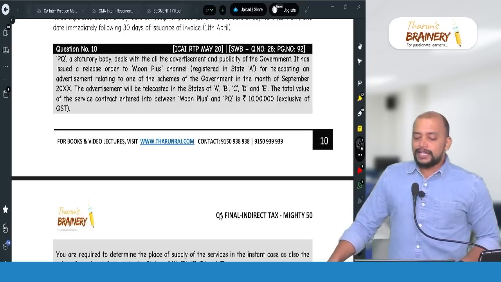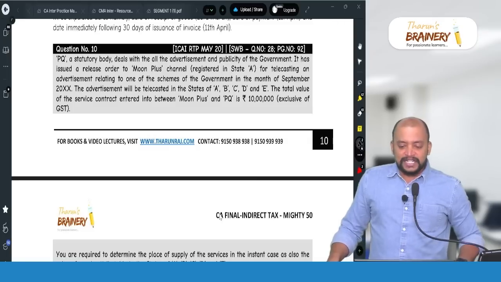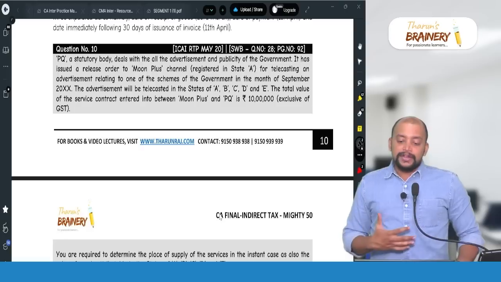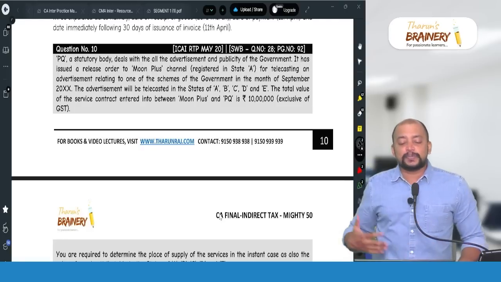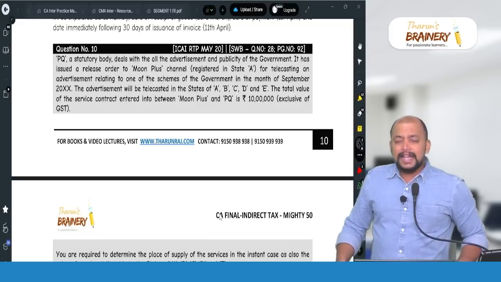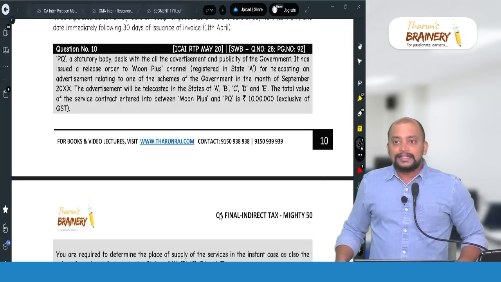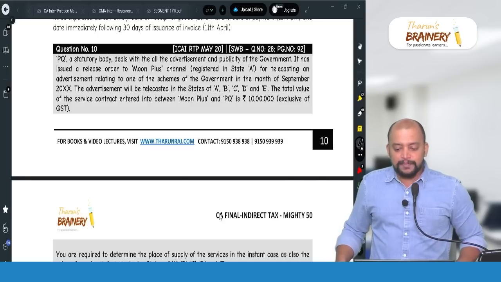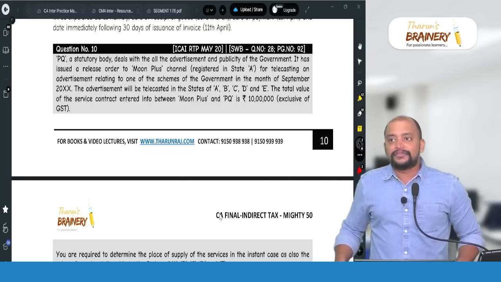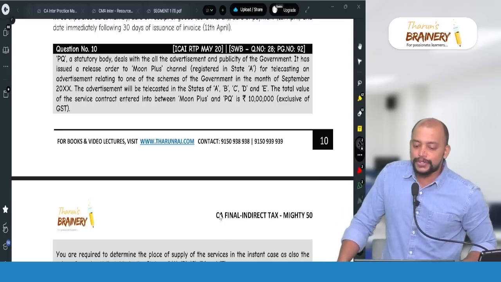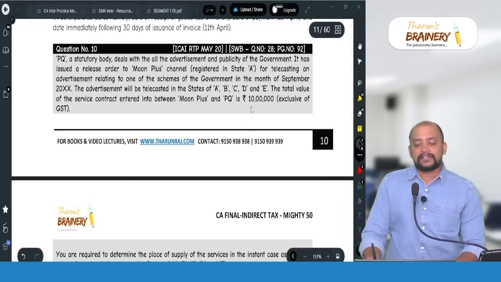PQ, a statutory body, deals with all the advertisement and publicity of the government. It issued a release order to Moon Plus channel registered in state A. So Moon Plus channel is providing services to PQ statutory body, and the place of supply will be each state where the advertisement is provided. For telecasting an advertisement relating to one of the schemes of the government in the month of September, the advertisement will be telecast in the states A, B, C, D and E. The total value of the service contract entered into between Moon Plus and PQ is 10 lakhs exclusive of GST. So the total contract value is 10 lakhs.